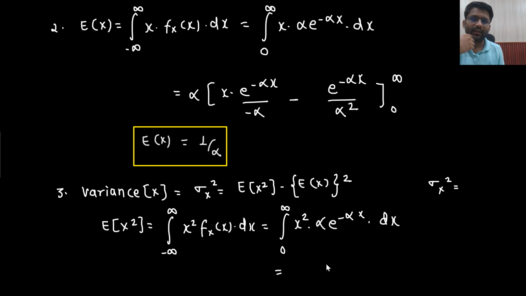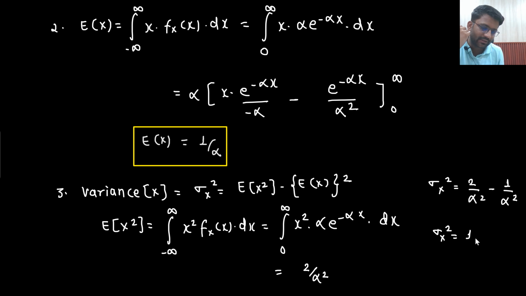Okay. Yeah, welcome back. So did you solve it? What is the answer you got? You can solve it using the concept of gamma function or any one. Okay, you can directly solve by Ilate or you can use the concept of gamma function. So the answer you will get is 2 by alpha square. So expectation of x square is coming out to be 2 by alpha square. It is 2 by alpha square minus expectation of x is 1 by alpha, so square of it will be 1 by alpha square. So what is the variance you are getting? Variance I am getting is 1 by alpha square.